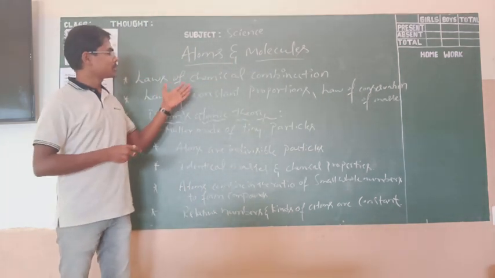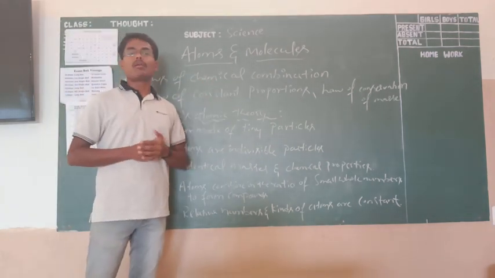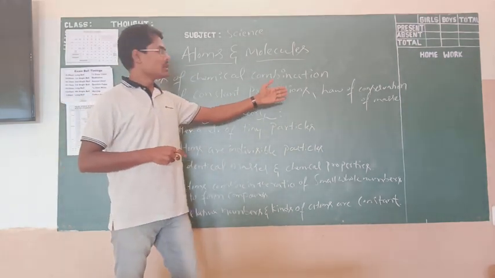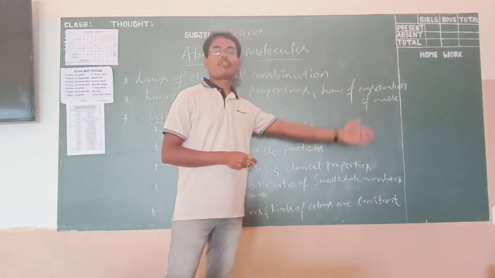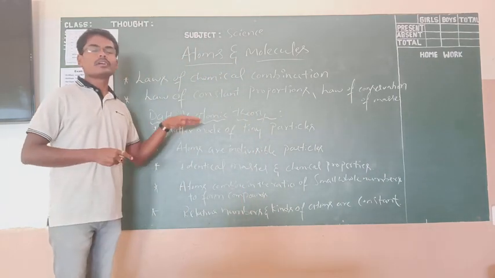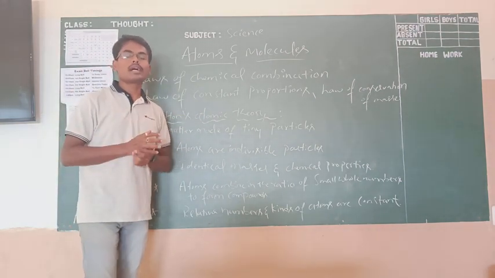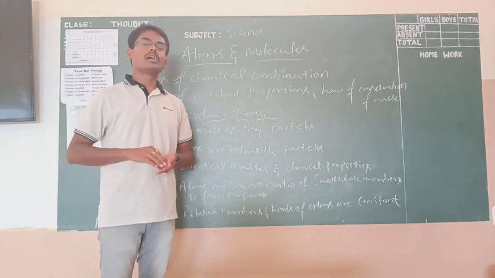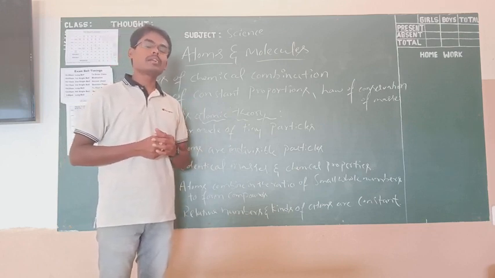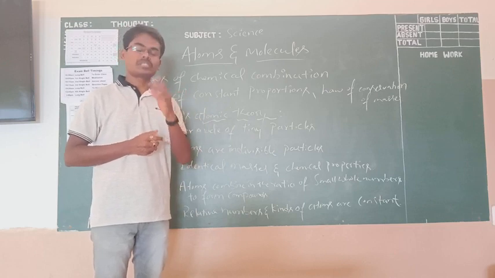Now just look at the board, what I have written here: the laws of chemical combination, the laws of constant proportion, the laws of conservation of mass. Before going to these, let us talk about the atom. You might be very familiar with atoms and molecules. Atoms are nothing but the tiniest or the smallest particles of a substance.